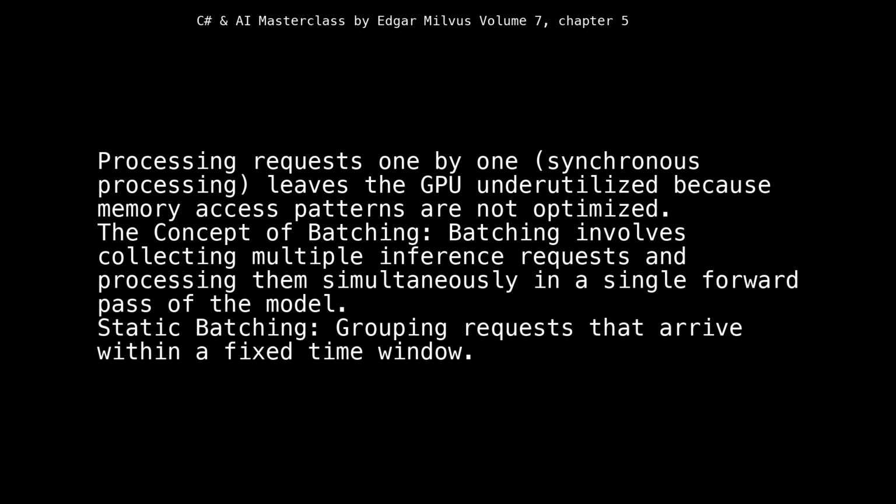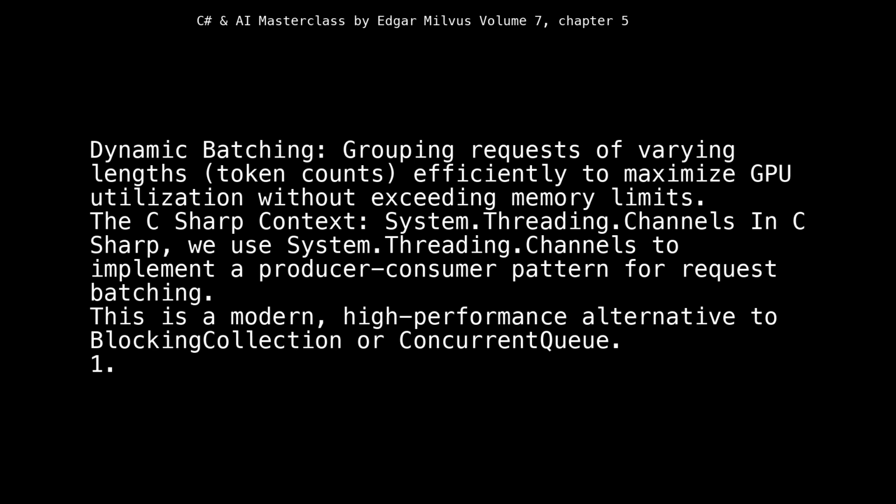The concept of batching involves collecting multiple inference requests and processing them simultaneously in a single forward pass of the model. Static batching: grouping requests that arrive within a fixed time window. Dynamic batching: grouping requests of varying lengths, token counts, efficiently to maximize GPU utilization without exceeding memory limits.